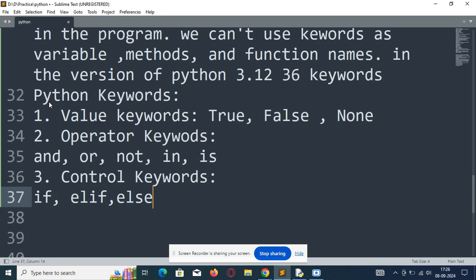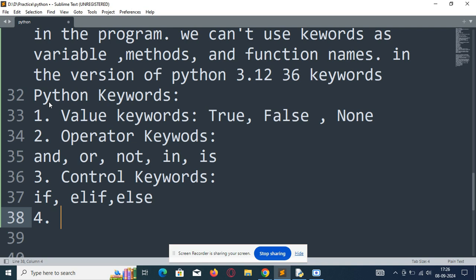Let's discuss one by one. The if condition is used to execute a block of code. The elif condition is used to check a number of conditions. The else block will automatically execute if the condition is false. So these are the control keywords: if, elif and else.